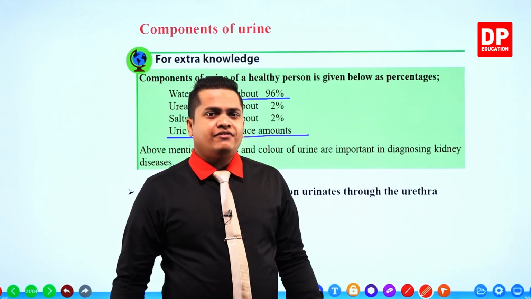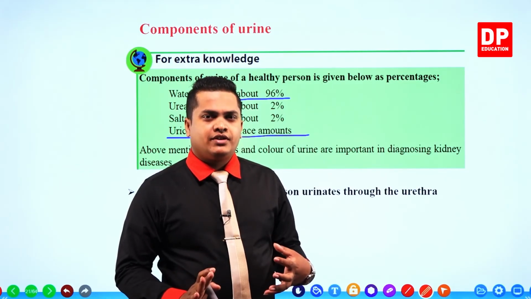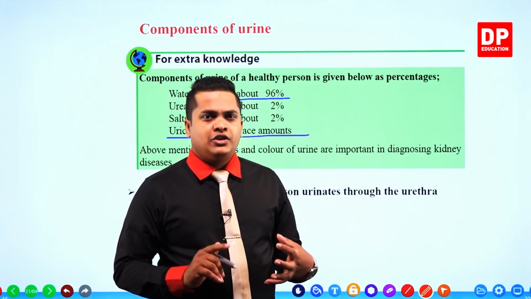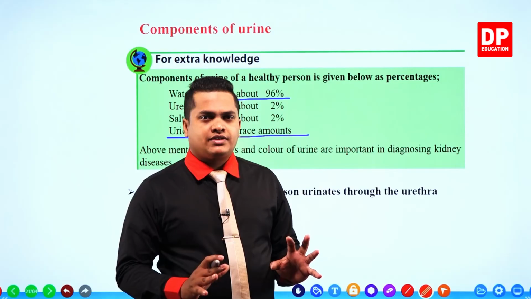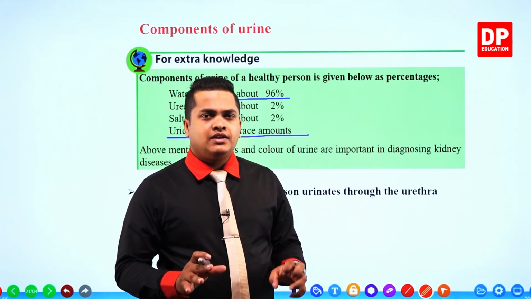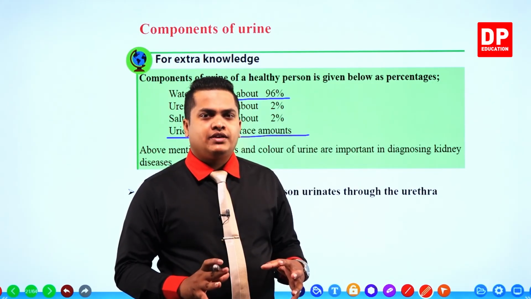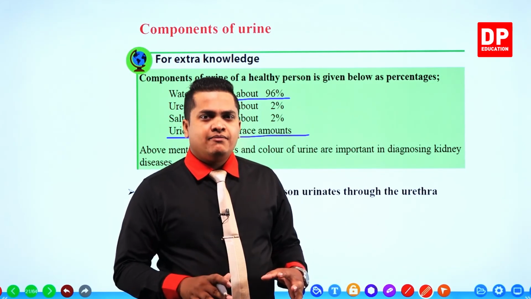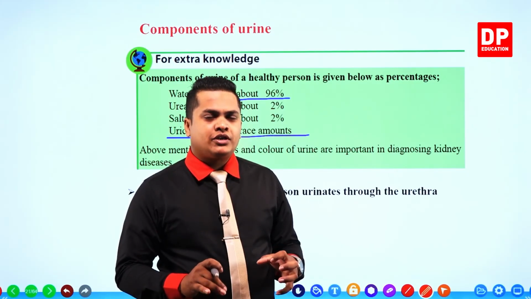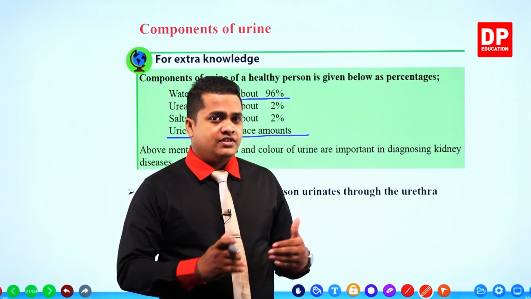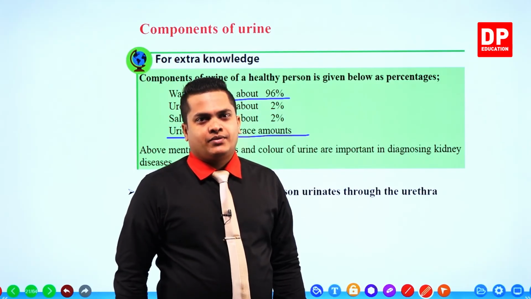So if glucose is going to pass out with the urine, then my dear children, there is a problem in your kidney. So we have to get some medication. We have to go to a doctor and follow up with the precautionary methods and health advice given by him to have a good pair of kidneys, right? So it's really important to be concerned about the percentages, and really important to consider the color of the urine in order to have a healthy pair of kidneys, right, my dear children?